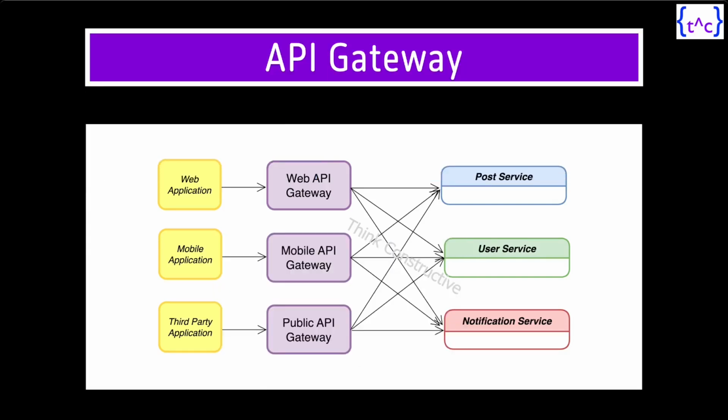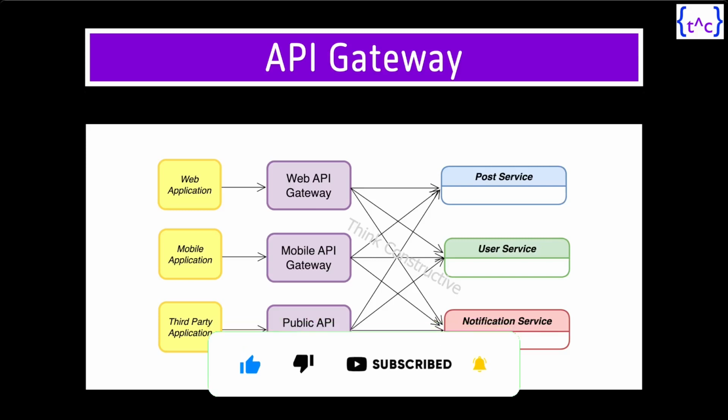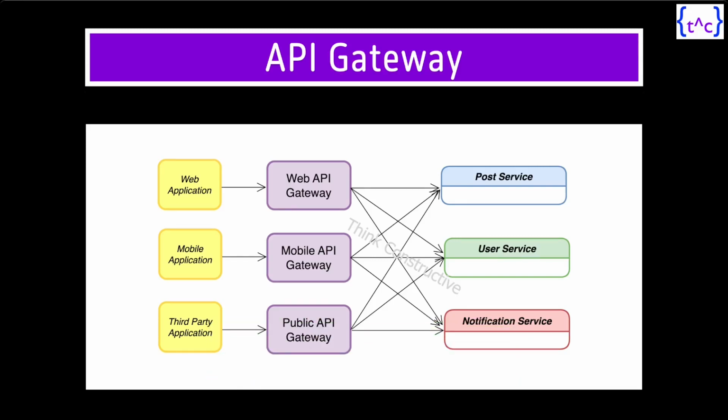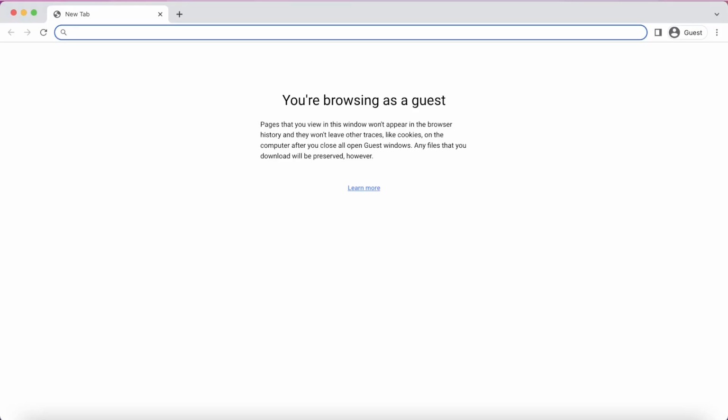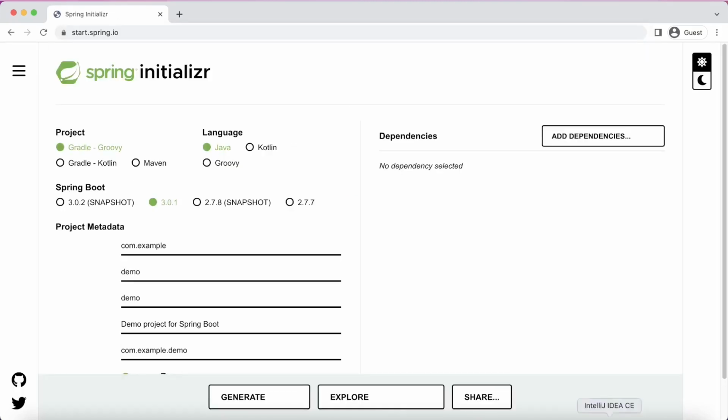So we will be using our developed Java Spring Boot microservices, and for implementing API gateway, we will be using the Spring Cloud library, that is Cloud Gateway. Alright, so let us now quickly start with the implementation. Let us first create the API gateway project with the help of Spring Initializr. Okay. So I'll go to the website start.spring.io.